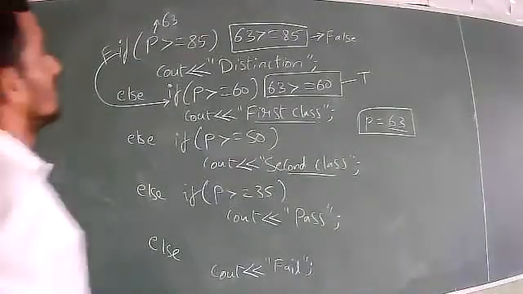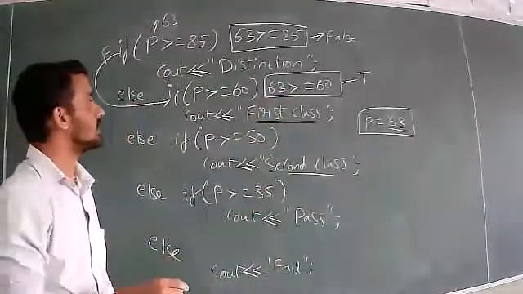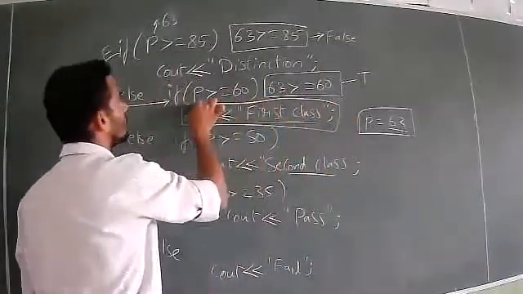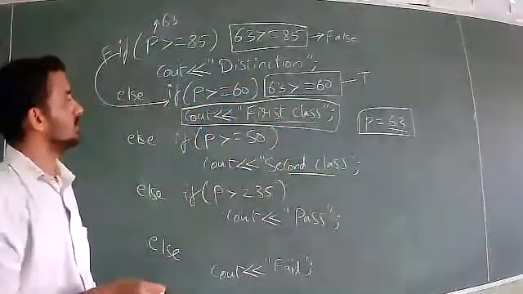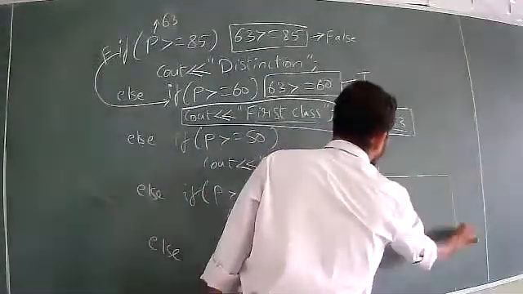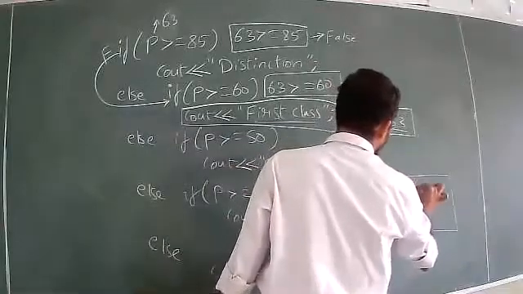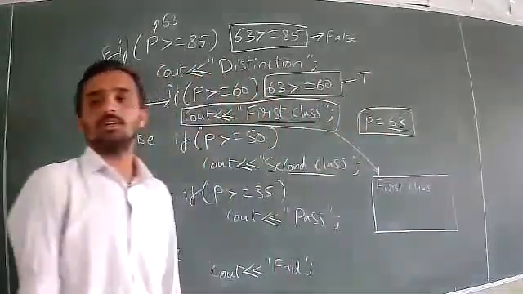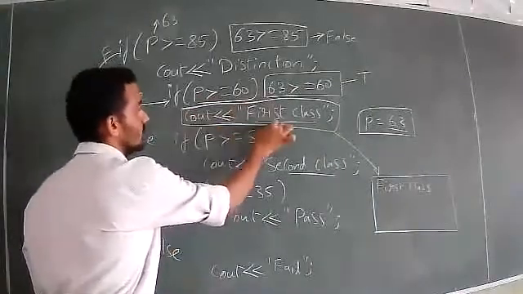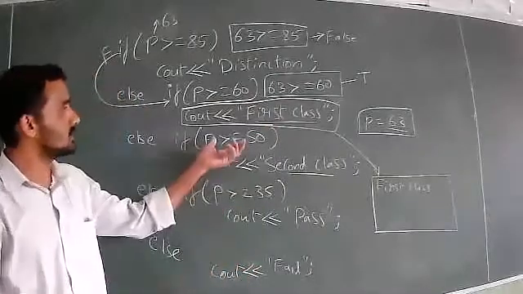So if this particular condition is true, the statement immediately following that condition is executed. The statement immediately following that condition is CO. So this particular statement will be executed and printed on the console: first class. Now, because this condition is true and this statement is executed, it will not check further.